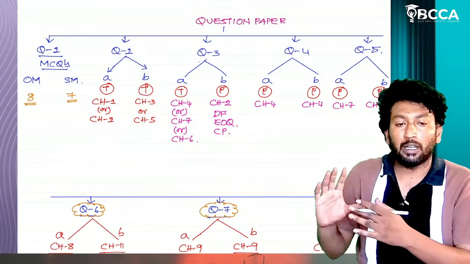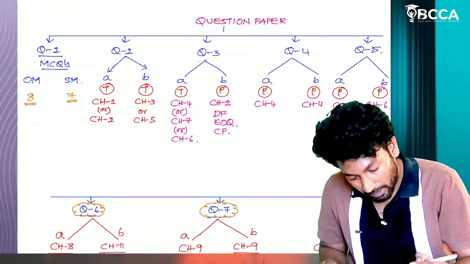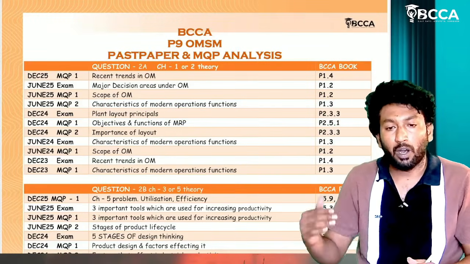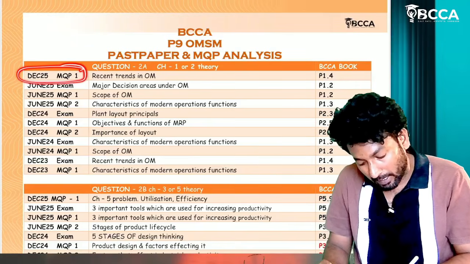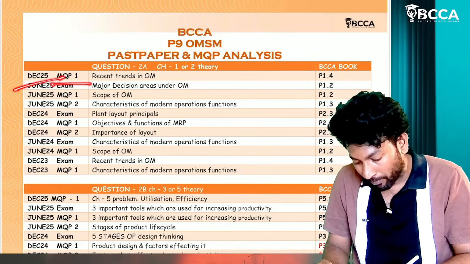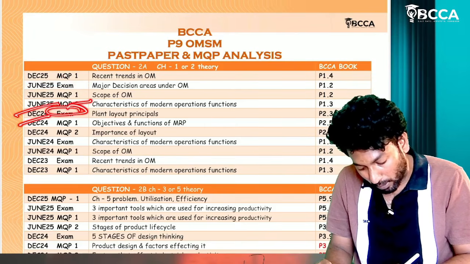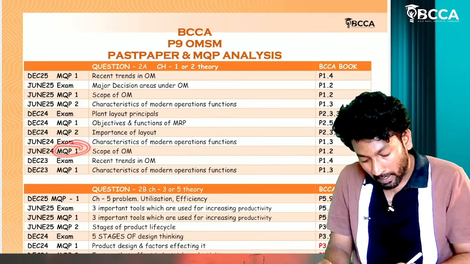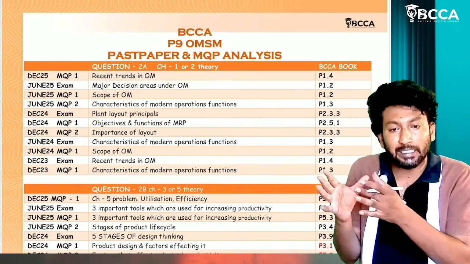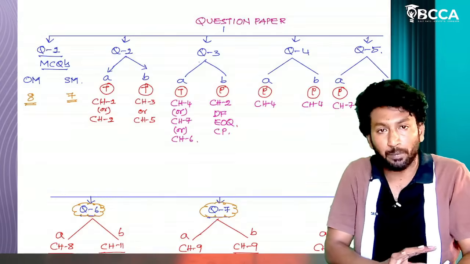We will do the analysis of past papers. I will be showing the past papers and MQP analysis. See, here I have done all the MQP and past attempt analysis: December 25 MQP 1, the June 25 attempt exam, June 25 MQP 1 and MQP 2, the December 24 exam paper, December 24 MQP 1 and MQP 2, the June 24 exam paper, June 24 MQP, the December 23 exam paper, and December 23 MQP. I will be showing the analysis of these papers, but before that, let us understand the question paper pattern.